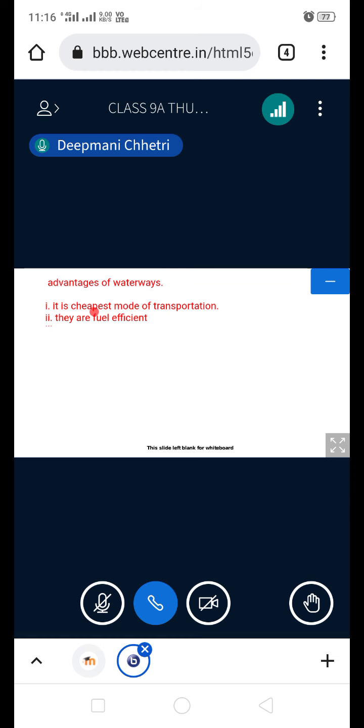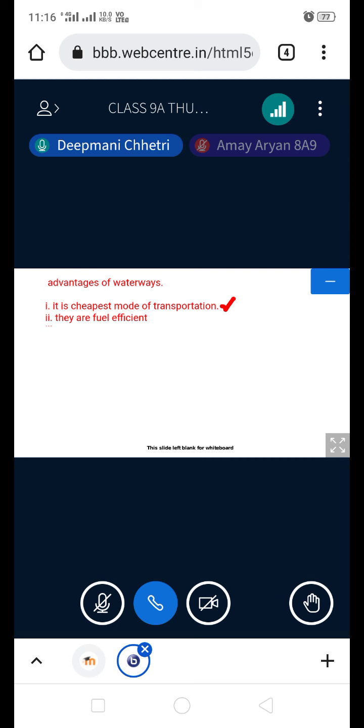Now, here the first point we all should understand, and I believe I discussed this before also. Out of all the modes of transport, waterways is the cheapest. Why? Who can tell me? Because more construction of routes is required for ships. Yes, very good, construction of routes.